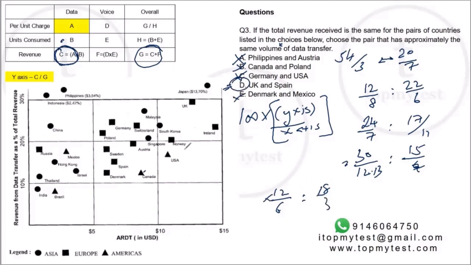And if you observe carefully now in hindsight, you would see that if you draw a slope, Spain and UK are roughly in the same line. Right? The others are not in the same line if you draw it from the origin. So that's another way to check. Now, this is a beautiful, beautiful question.